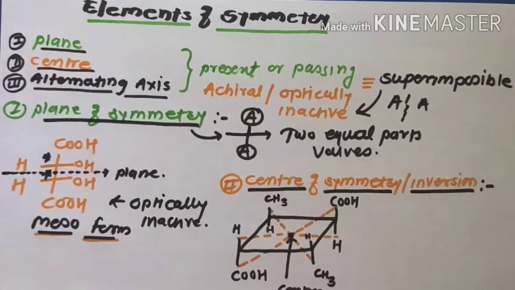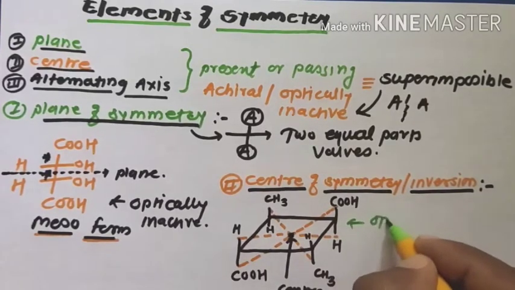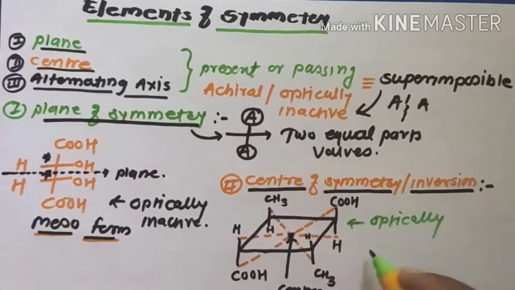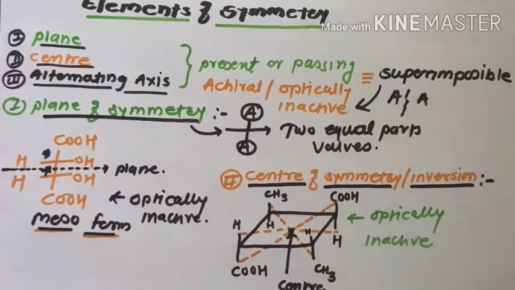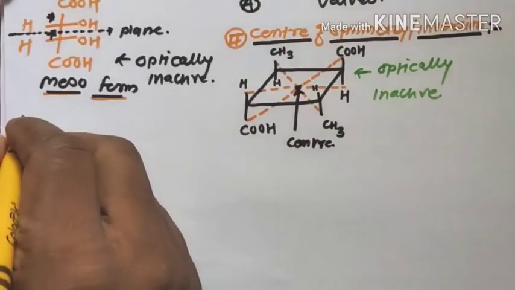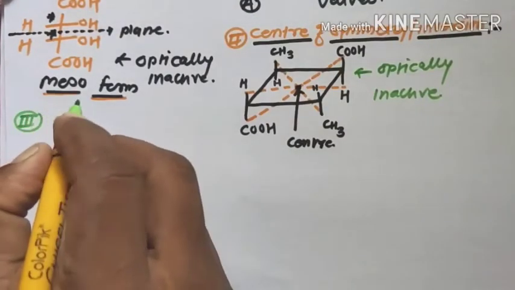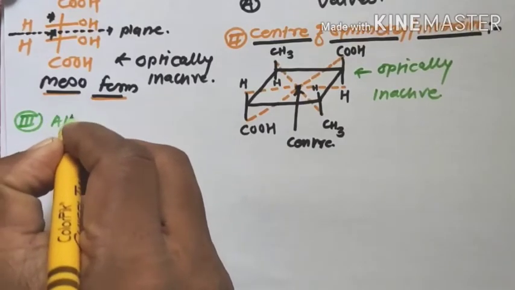Okay, that is the plane passing from its center, and they meet at exactly the same distance. Such a molecule is known as a center of symmetric molecule, and the center of symmetric molecule is again an optically inactive form, due to the passing center of symmetry. Next one, that is the third element of symmetry, that is the alternating axis of symmetry,